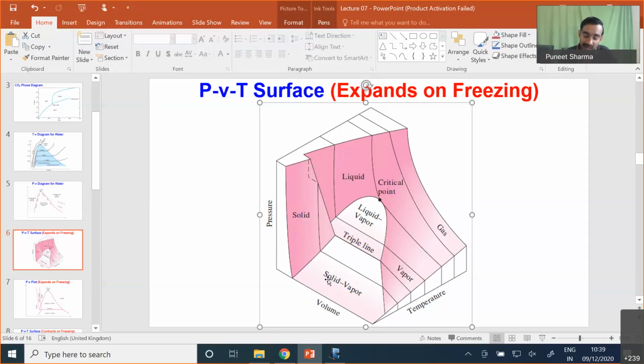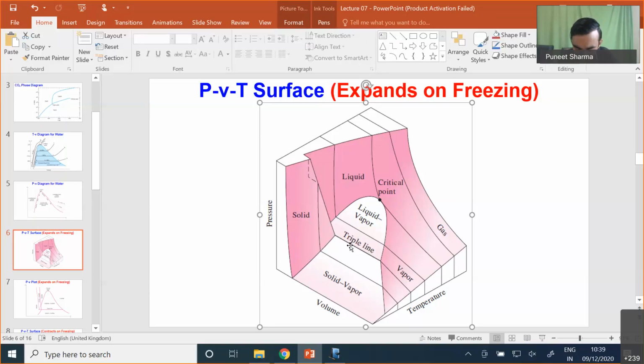Earlier, in the case of a PT diagram, while we were showing the triple point, it appeared as a single point. However, on this PVT surface, the triple point appears to be a line. You can see this is our triple point line. This is the triple line, across which we may have three different phases in phase equilibrium.